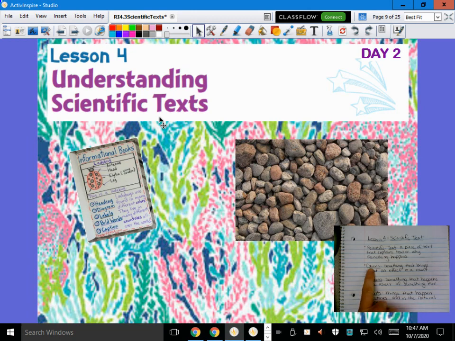So we started using those words. Causes usually start off with because. Remember yesterday we said because of the heat from the sun's light, what was going to happen? The ice was going to melt. And that is our effect, something that happens as a result of something else.